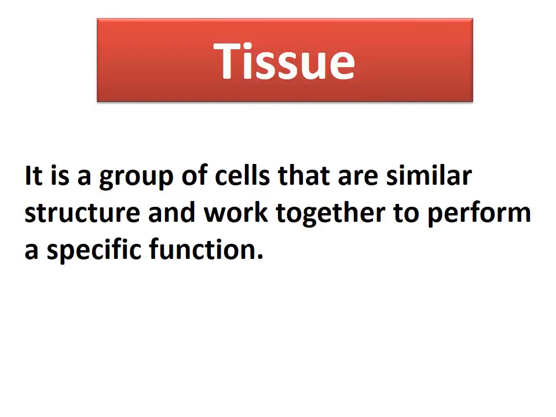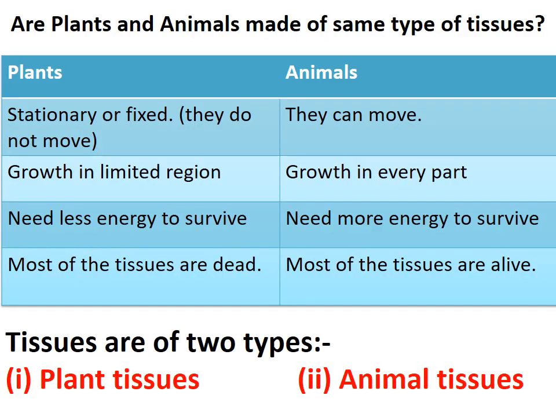Let's start. What is a tissue? Tissue is a group of cells that are similar in structure and they work together to perform a specific function. Now the question arises: are plants and animals made up of the same type of tissues? So let us consider the differences among plants and animals.